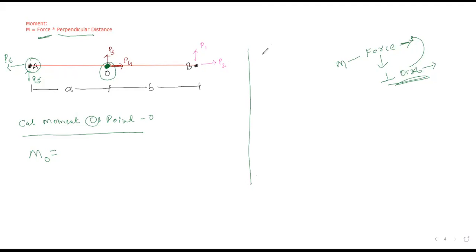Now, what is the distance between point A and point O? Just tell me. I hope all of you are clear that the distance is a small a. The distance between point A and point O is nothing but small a. I hope it is clear.